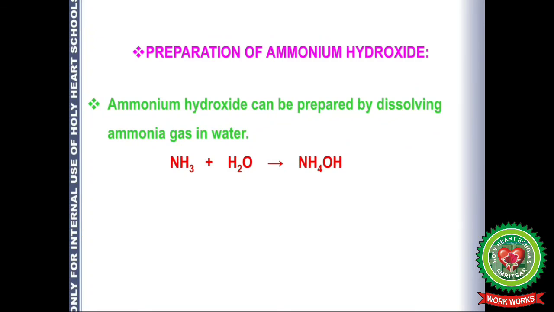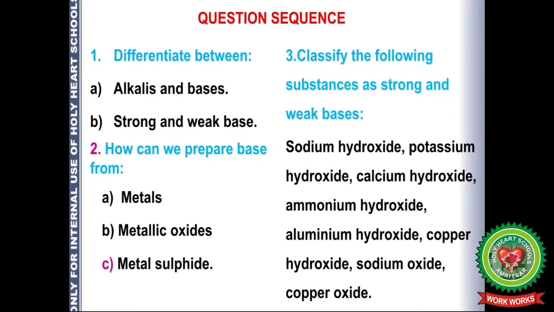Next is the preparation of ammonium hydroxide. Ammonium hydroxide can be prepared by dissolving ammonia gas in water. So NH3 plus water will give you ammonium hydroxide, which is a weak alkali.